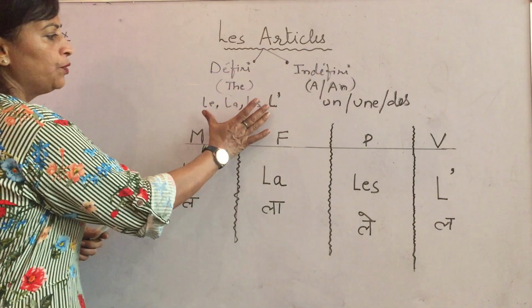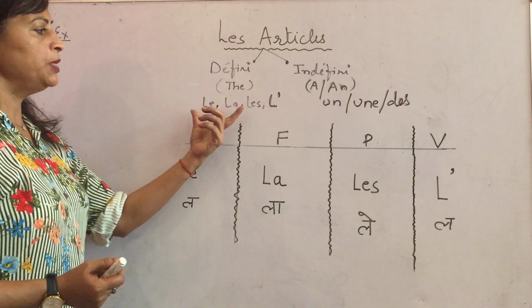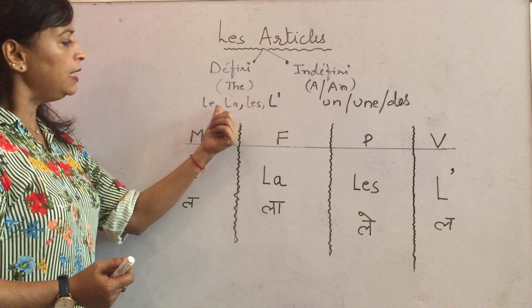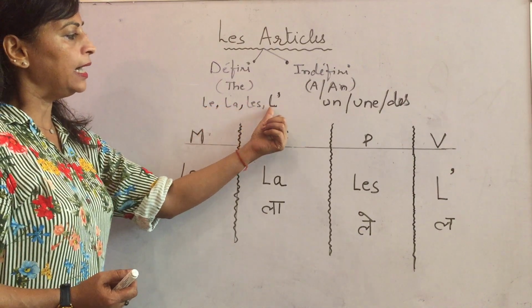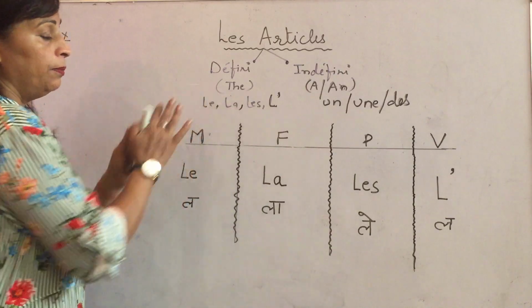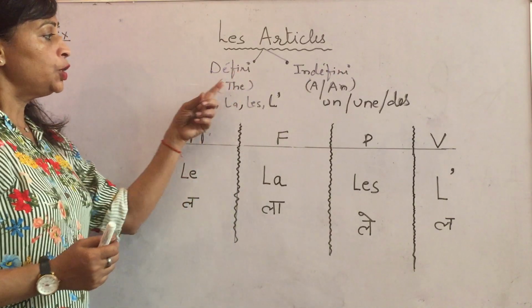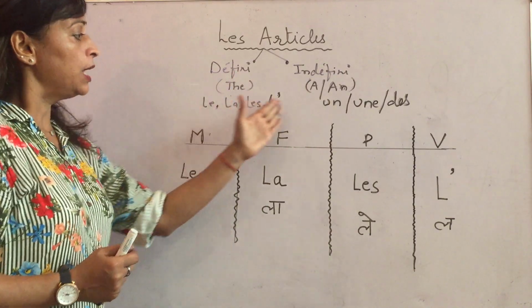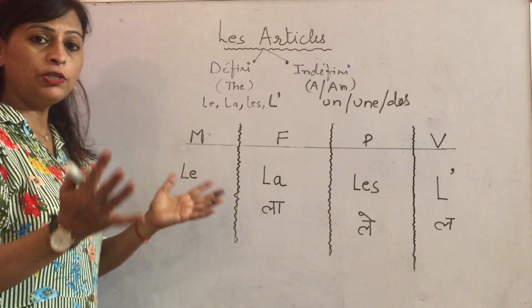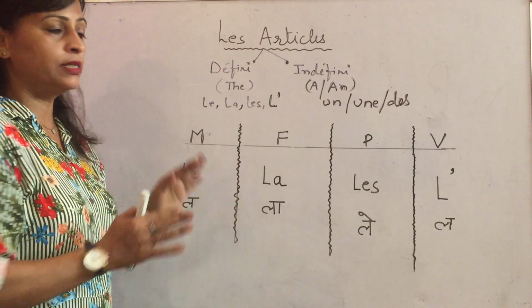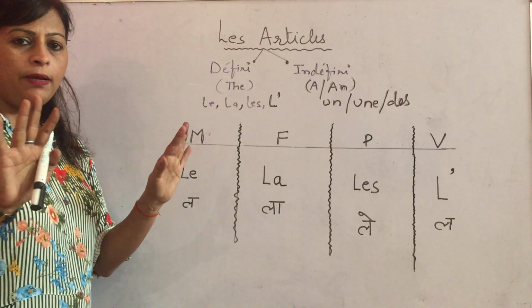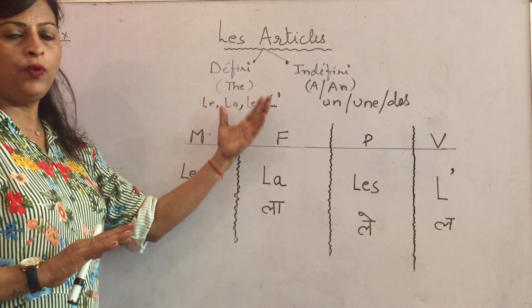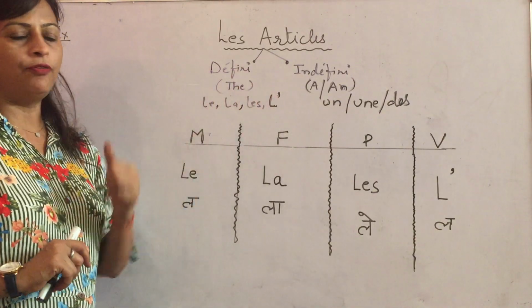Today we are just going to discuss the definite article. That means we are going to talk about LE, LA, LES, and L apostrophe. You may be wondering, in English we have just one word, but in French language why are there four words? French is very technical and there is a lot of grammar in this language. So don't worry, I am going to explain when and where to use these four.